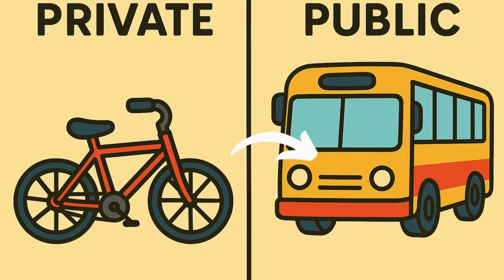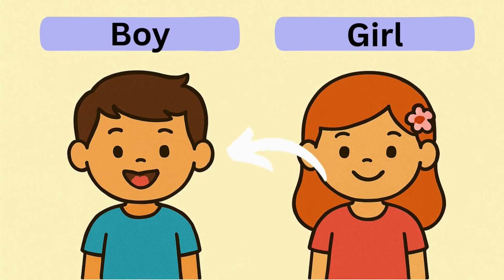Private. Public. The bike is private. The bus is public. Boy. Girl. He is a boy. She is a girl.